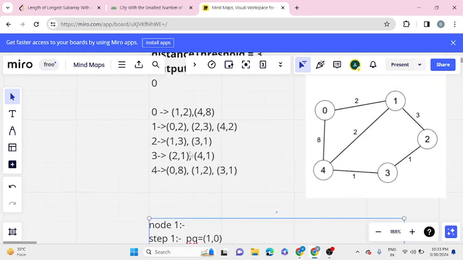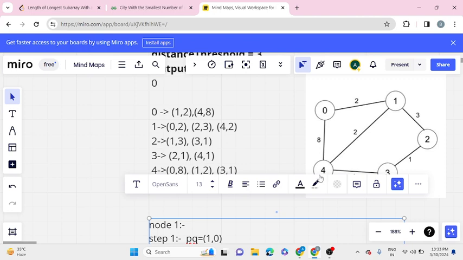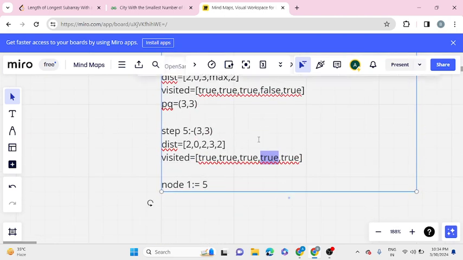Now we iterate over the neighbors of 3. As 3 has 4, which is already visited, and 2, which is already visited, we won't do any processing. Now our priority queue becomes empty, and we will come out of our while loop. Then in the final step, we will find out the total number of reachable neighbors of 1 within the distance threshold, which are 5.